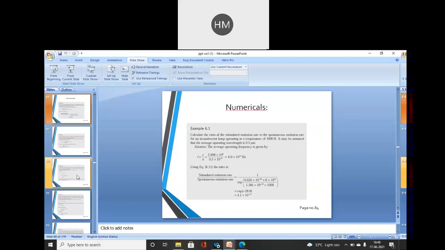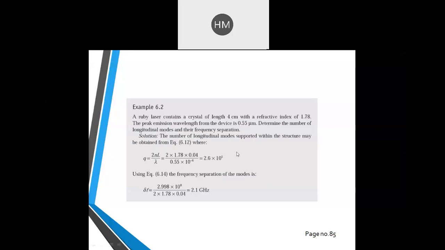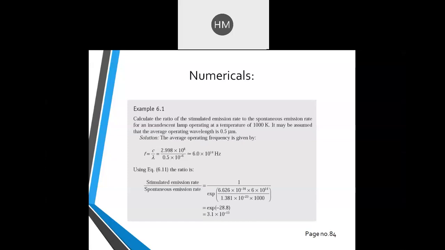So write down the numerical. Calculate the ratio of stimulated emission rate to the spontaneous emission rate for an incandescent lamp operating at a temperature of 1000 K. It may be assumed that the average operating wavelength is 0.5 micrometer.